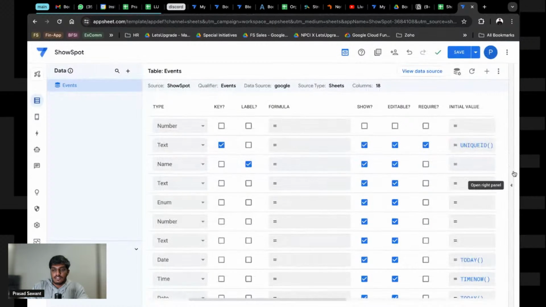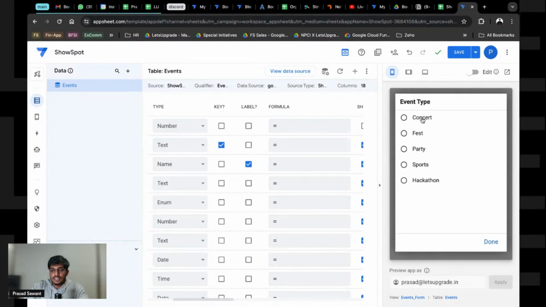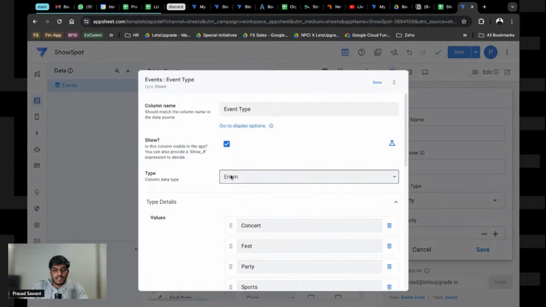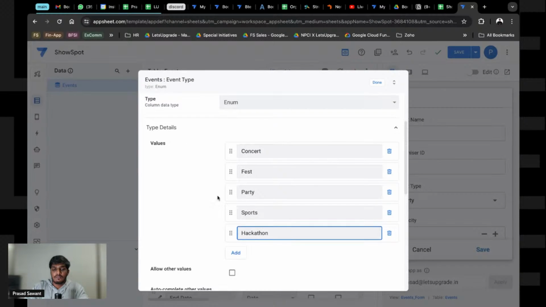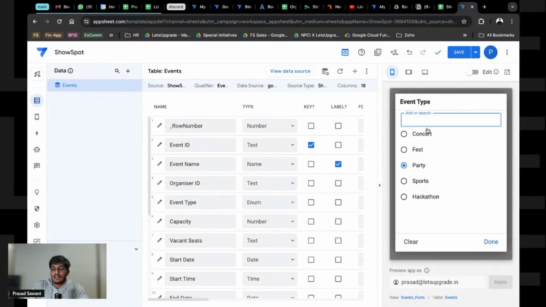Let me just go and show you the view now. When you see events, it is just showing this thing, and once I select, it will just be selected. Now let's go and make some changes in that enum type, to give you an idea how that works. As soon as I give an option to add other values, there will be a field here, and whatever I type, I can basically create one more option.